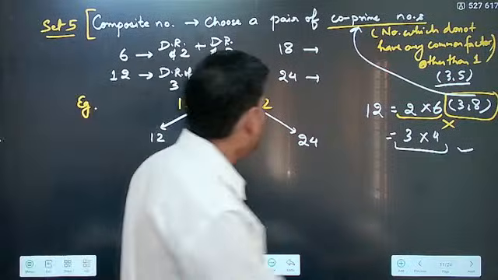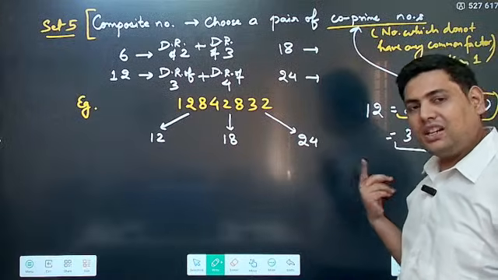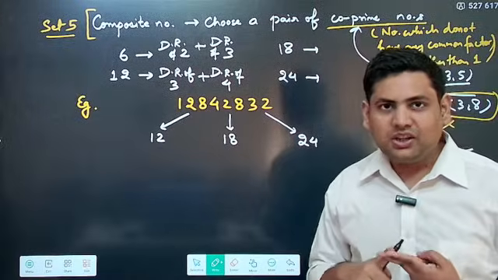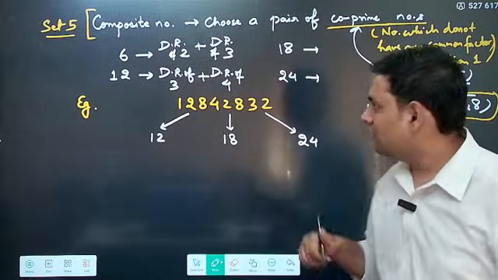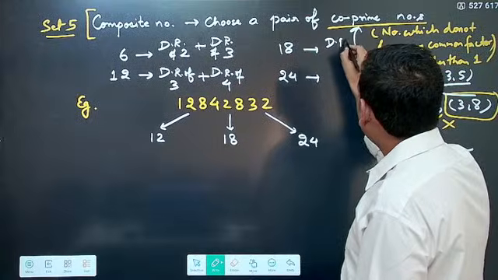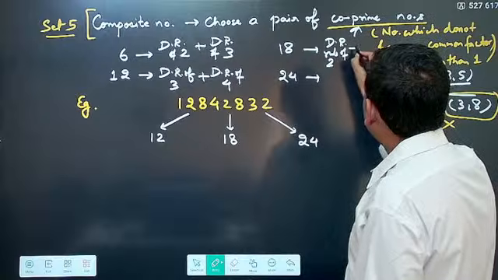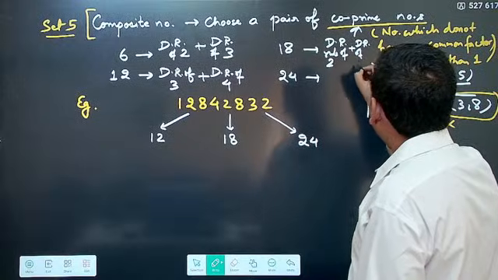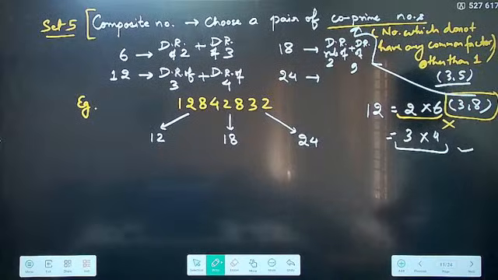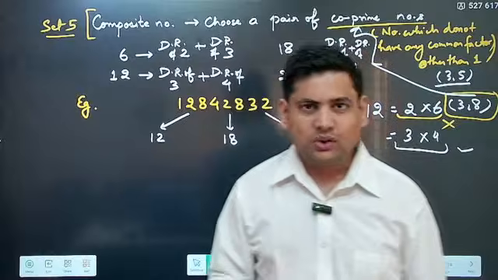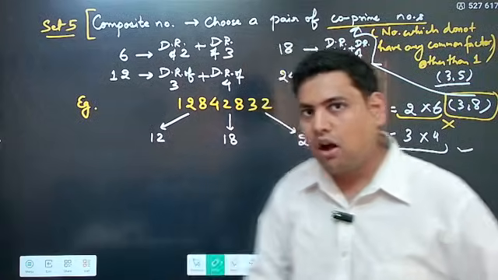Then similarly, let me try the divisibility rule of 18. It will be what? Now think of all the pairs, 3 and 6, 9 and 2, but 3 and 6 have a common factor, that is 3. So what will it be? It will be very simply the divisibility rule of 2 plus the divisibility rule of 9. Understood? Similarly, 24, what will you do? Tell me what will be the divisibility rule of 24?